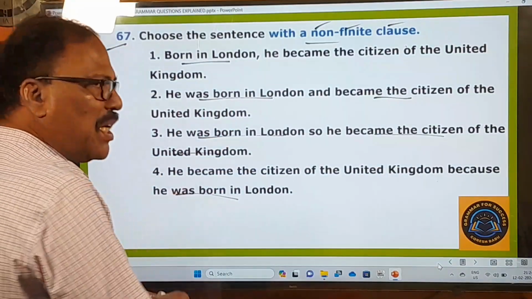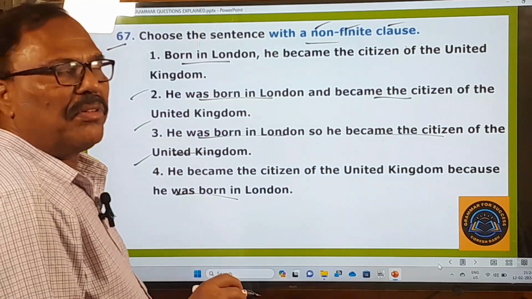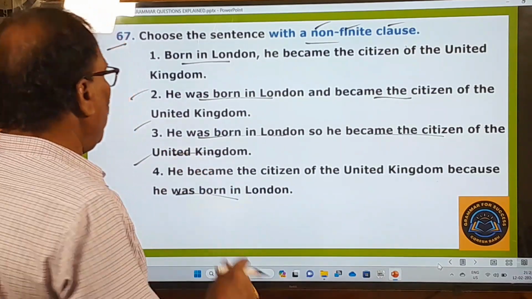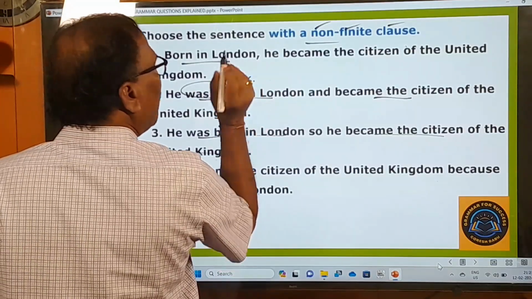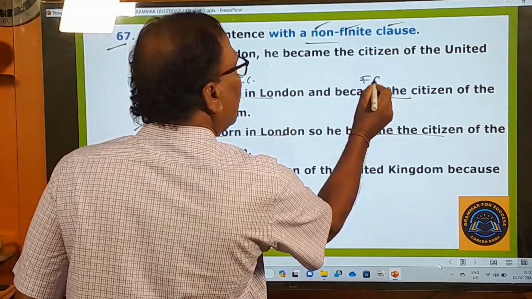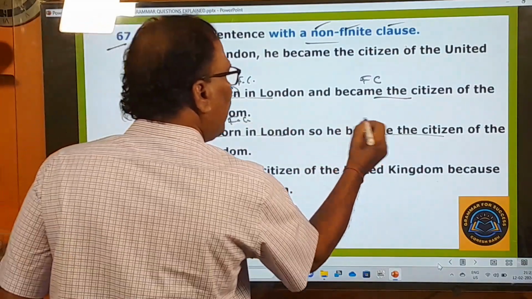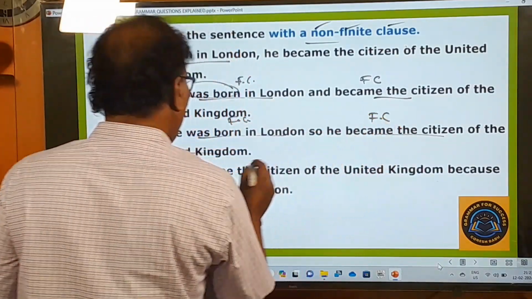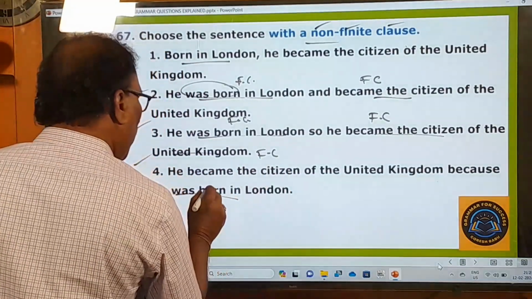See, if you observe these three sentences, you can find all finite clauses. So he was born. This is in the past tense. Finite clause. FC means finite clause. He became the citizen. Finite clause. Two finite clauses. He was born in London, finite clause. He became the citizen, again a finite clause. And he became the citizen of the United Kingdom, this is a finite clause. He was born, this is a finite clause.